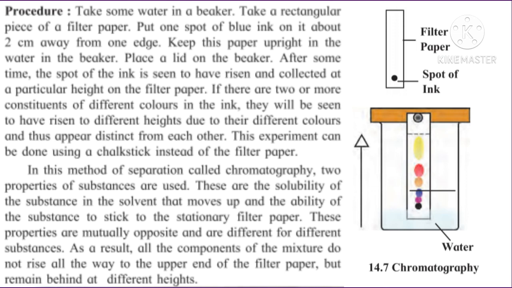If there are 2 or more constituents of different colors in the ink, they will be seen to have risen to different heights and thus appear distinct from each other. This experiment can be done using a chalk stick instead of the filter paper. In this method of separation called chromatography, 2 properties of substances are used. These are the solubility of the substance in the solvent that moves up and the ability of the substance to stick to the stationary filter paper.